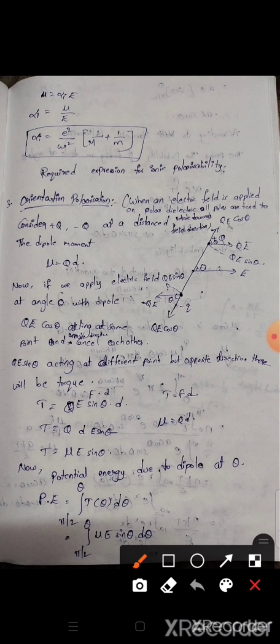If we apply the electric field in this direction at an angle theta, then the positive charge is displaced by qE and the negative charge by minus qE in the field direction, which creates a dipole.